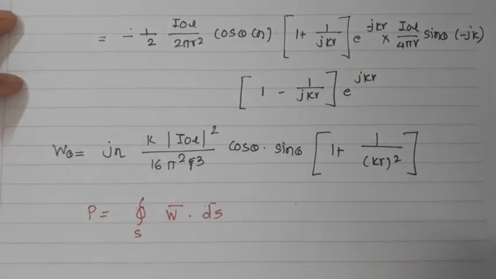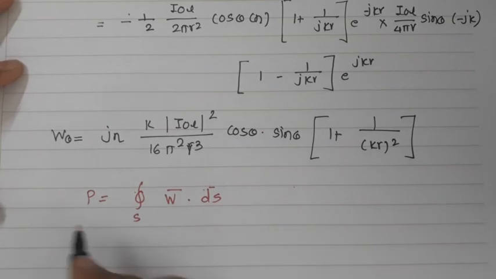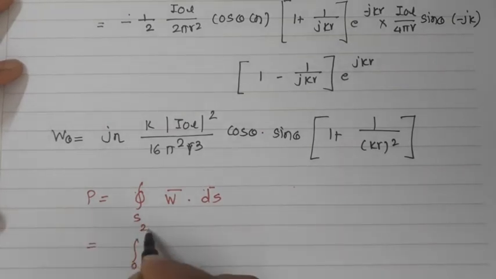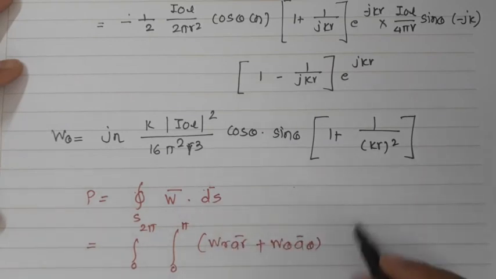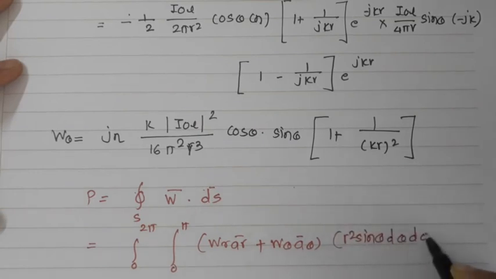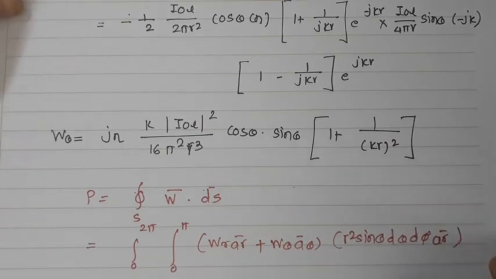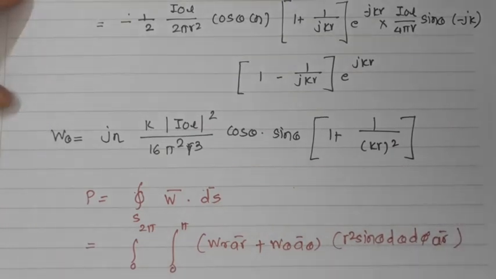So if you put all these things over there in the equation, you will get 0 to 2 pi, 0 to pi, (WR A R plus W theta A theta) into r square sin theta d theta d phi A R. So this is nothing but how we are going to find out the radiated power.